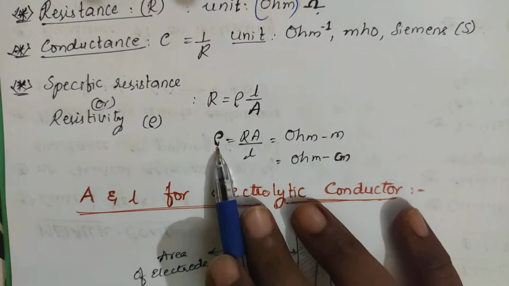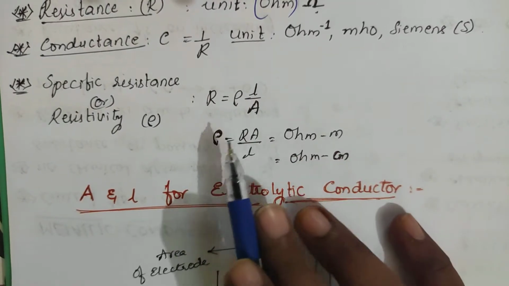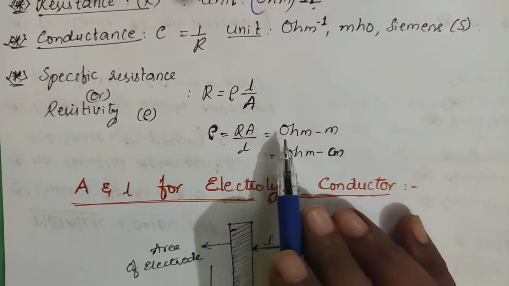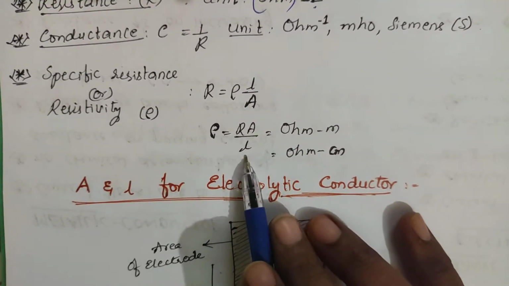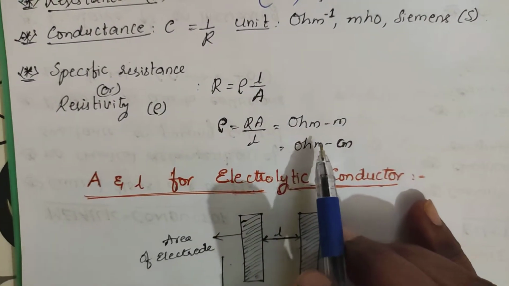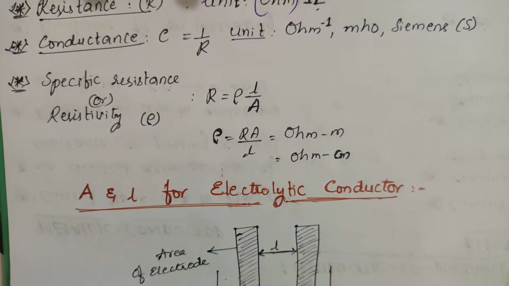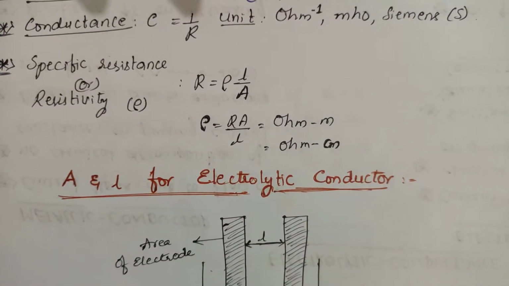If you solve for rho, what happens? If you send A as well as L to the other side, rho equals RA by L. Resistance is ohm, A is centimeter square, or meter square by meter, meter will be cancelled, so you will be getting ohm meters. If you take in terms of centimeters, you will be getting ohm centimeter.